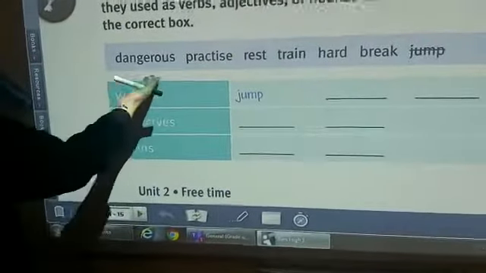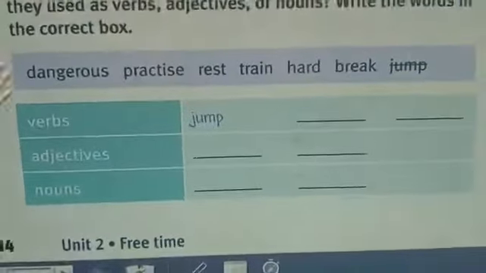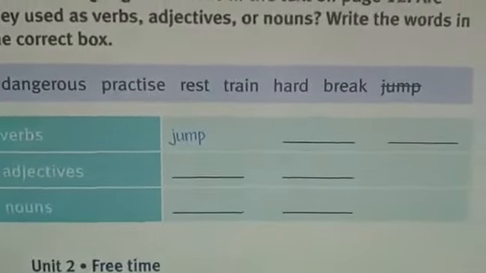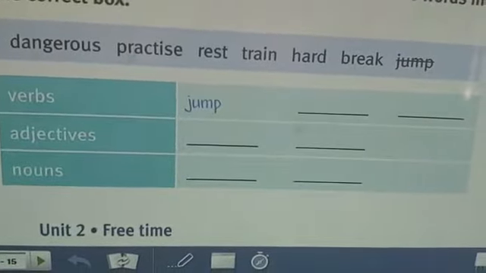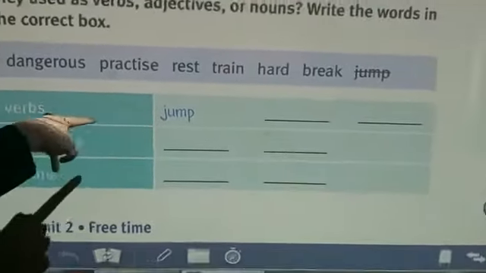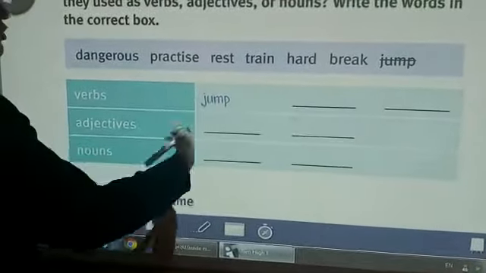So we have these words. These words are highlighted in the text. So we have to fill them in the correct box. So we have verbs, we have adjectives, we have noun. The question, did the word jump. Jump, as you know, it is verb. Jump, it is action. So it is a verb.